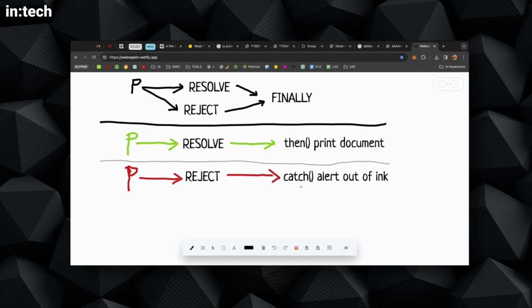So in here, if the promise is a function called like fetch or print, we can actually run the command again, and we can start the process again. We can say, okay, if this fails, run the promise again. The important thing here, and this probably will remind you of an infinite loop: if the printer is out of ink and we always try to reprint, we will always get in an infinite loop. Print, out of ink, run print again.